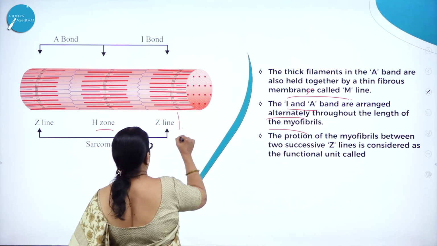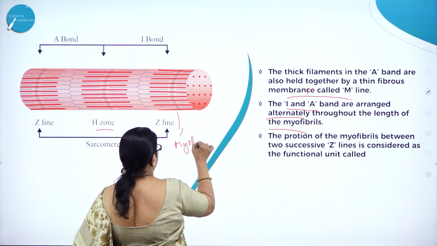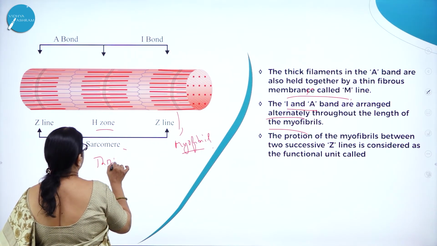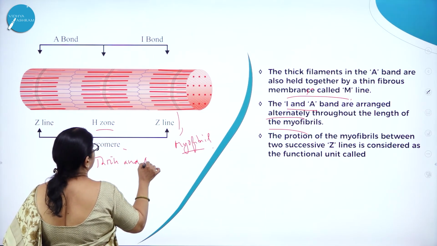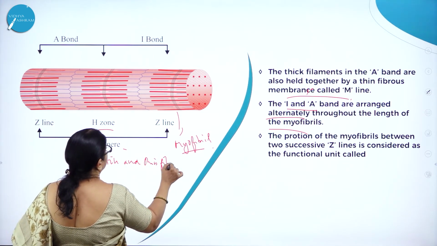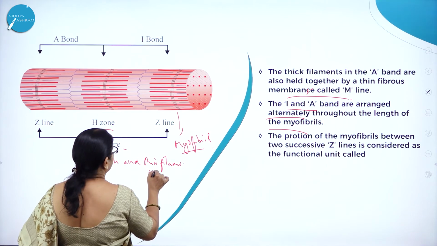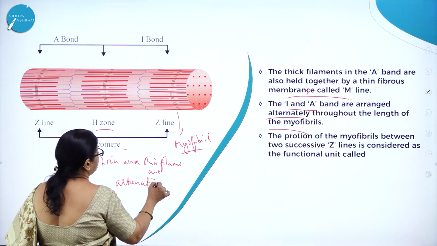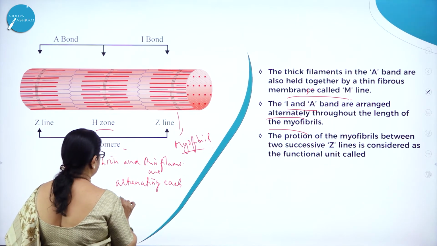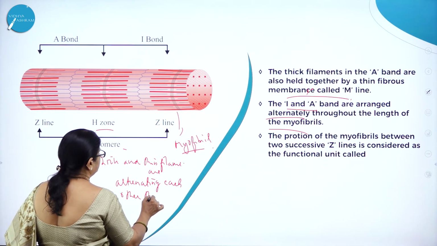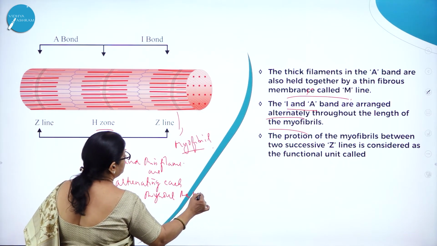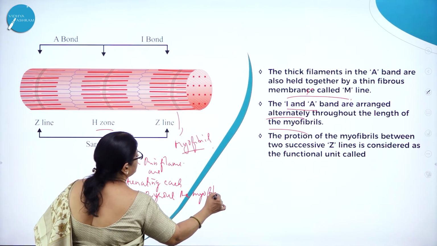So this is the picture of a myofibril. Here you can see the thick and thin filaments. Thick and thin filaments are alternating each other throughout the myofibril.